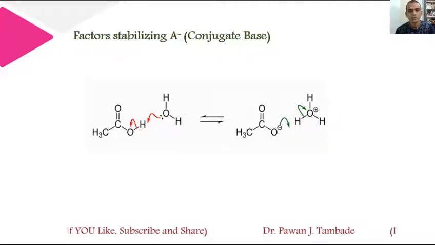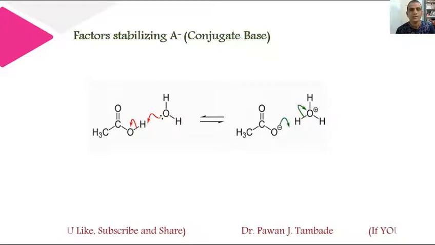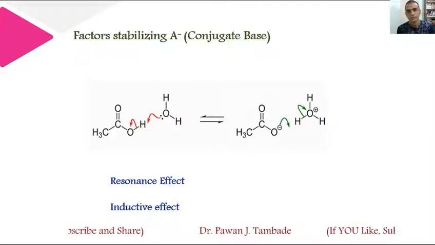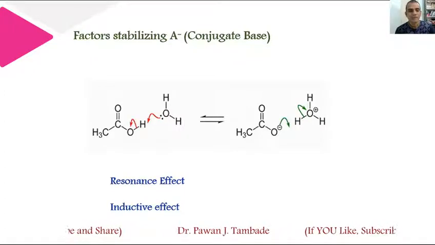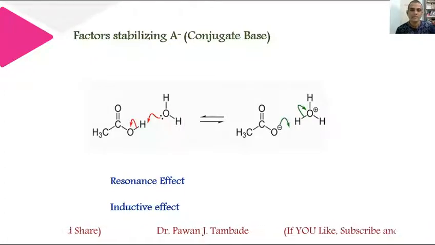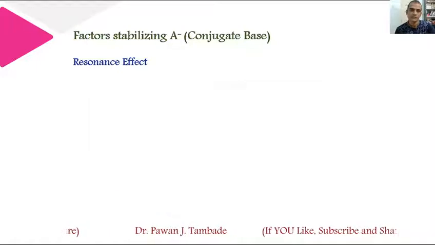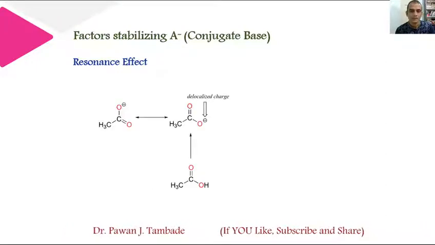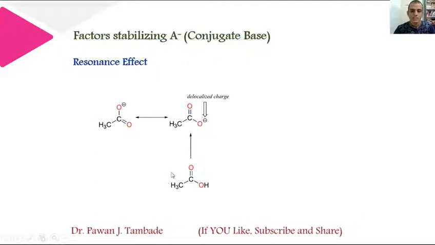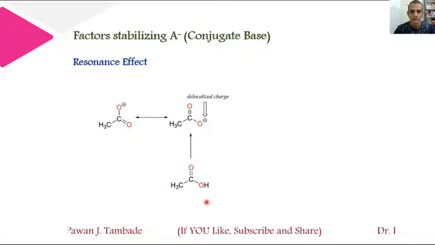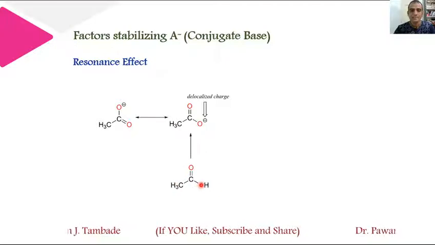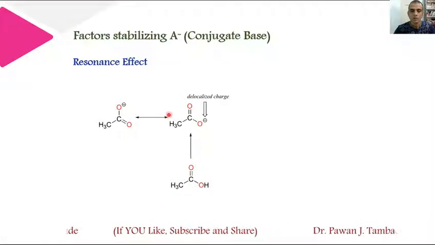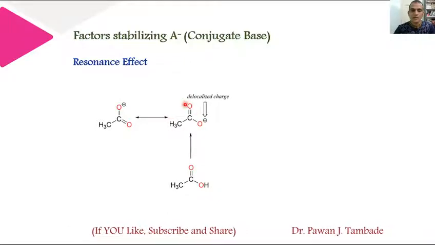Let's explore those factors. The two factors which I considered here are resonance effect and inductive effect. We will see these two factors one by one, which help in stabilization of the conjugate base. First one is the resonance factor. Now consider this reaction of acetic acid. Acetic acid, being an acid, shows a tendency to lose a proton and there is a formation of this anion.